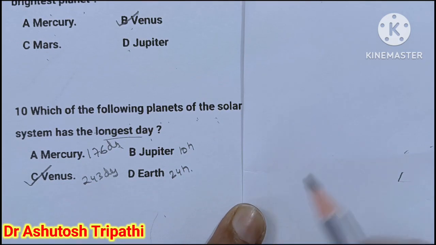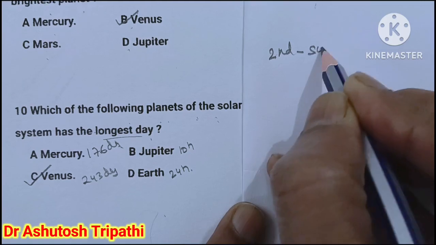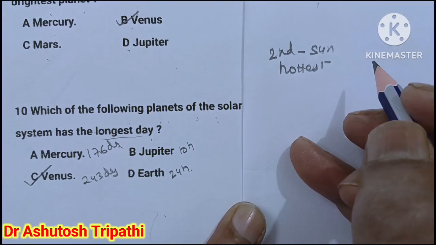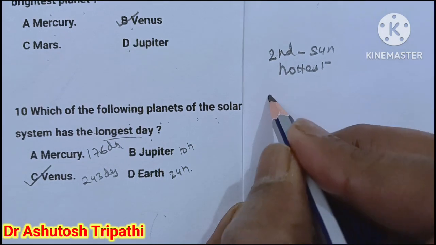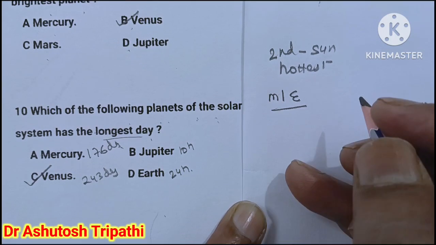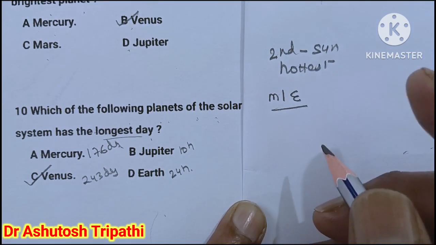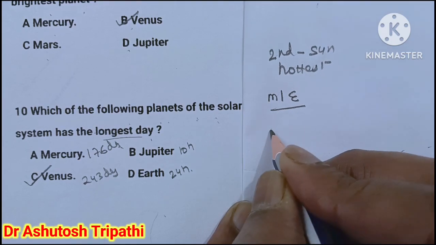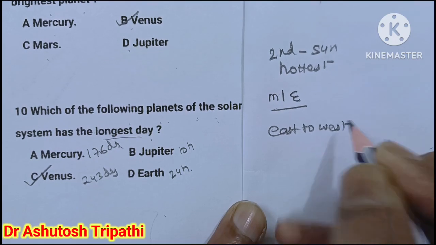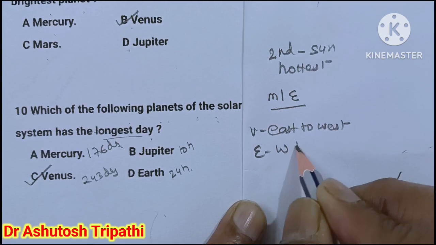Other important features of Venus are that it is the second planet from the Sun. It is the hottest planet of our solar system. It is also known as the morning and the evening star. And the most important thing which I forgot to tell you is that Venus rotates in the direction of east to west. Earth rotates from west to east.